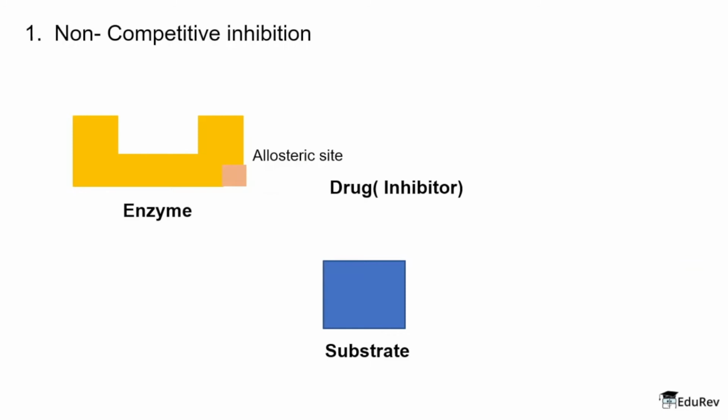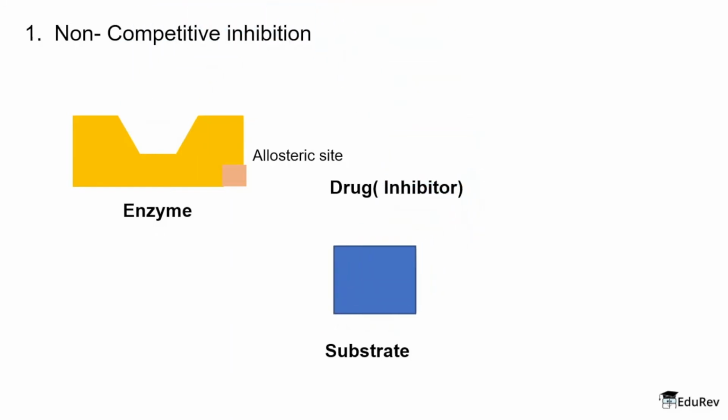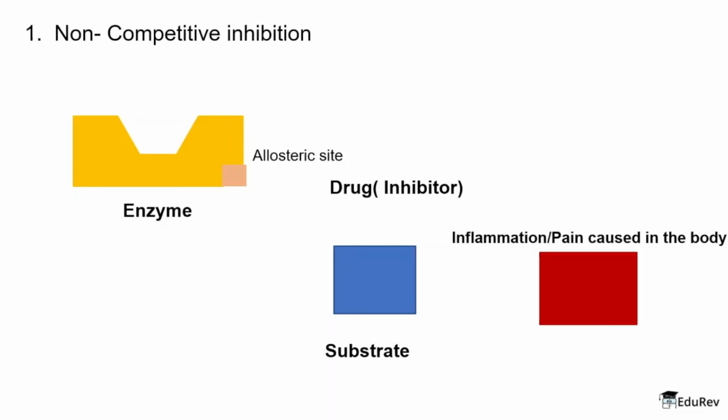When this happens, the active site is going to change its shape, and now even though the substrate wants to, it cannot interact with the active site, because now the shape of the active site has changed. Since here the drug molecule did not directly interact with the active site but with the allosteric site, this is called non-competitive inhibition, and again in this case the pain and inflammation is not caused or is removed because the enzyme-substrate complex was not formed.